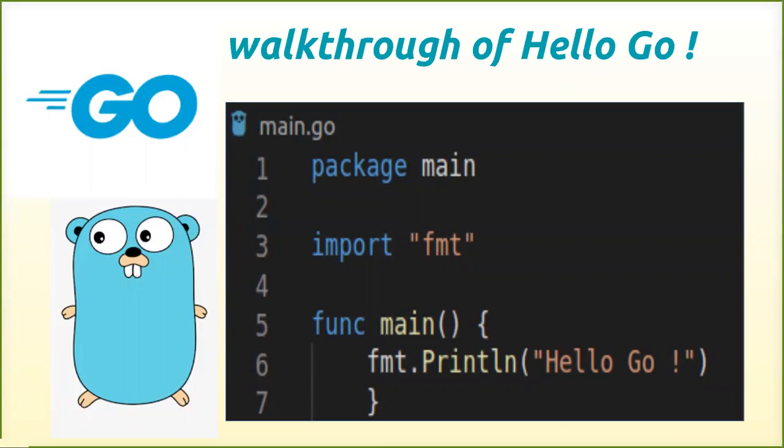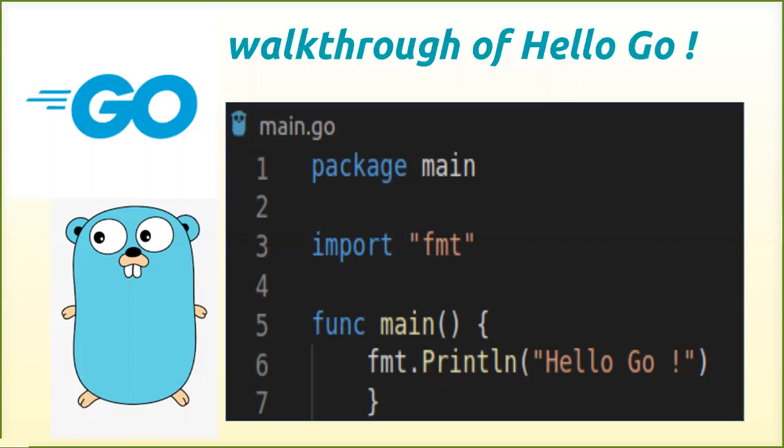If you remember the first program, it has the name main.go, and the first line is package main and import fmt. We are importing the package. That means that we are using some library functions which are already available to us. And after that, the function, the shortcut is func. Then the name is function main. So that means the function name itself is main, without any arguments or parameters.